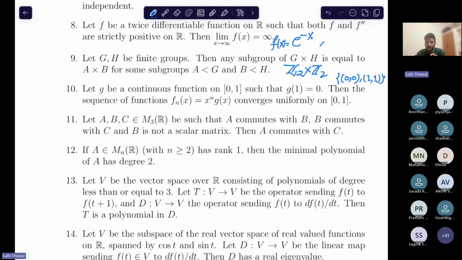You can check that. Now let me pose a question here. Whenever you are going to counter such a question, someone will give me the example Z cross Z, someone will give me Z3 cross Z3. But suppose that G1 and G2 are two groups and G1 is not isomorphic to G2.